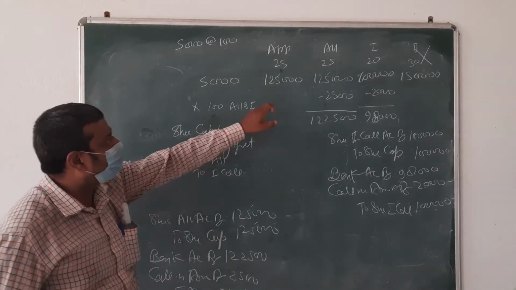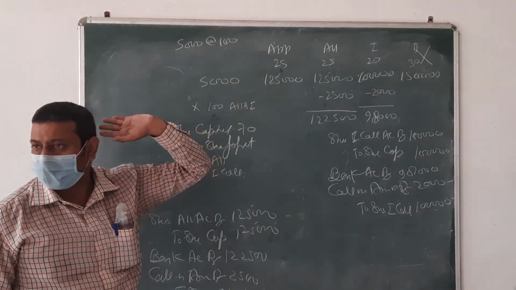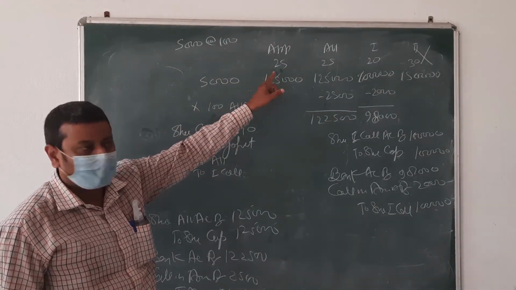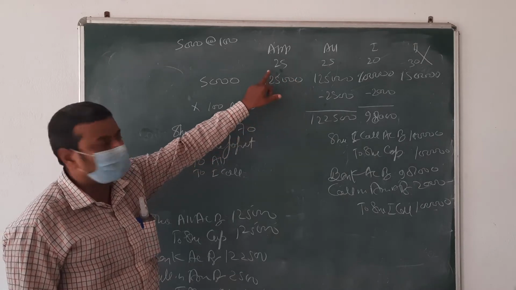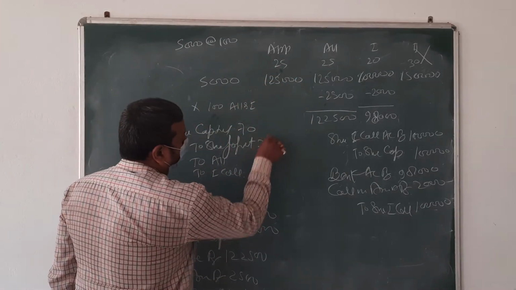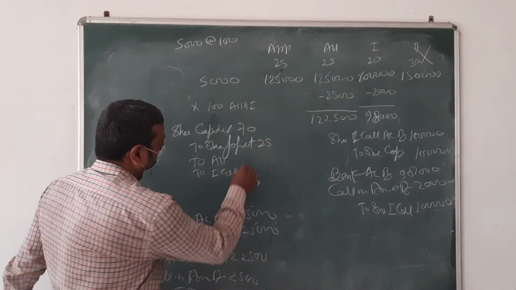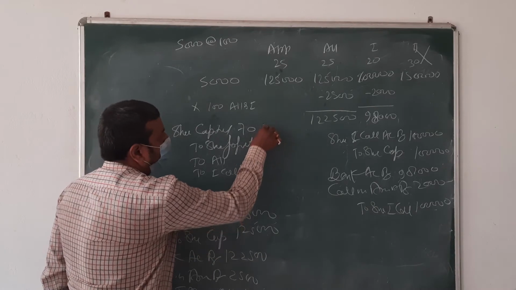In this share we have only received 25 rupees. Is it clear or not? Yes. Only received 25, beta. Others are arrears, 25 and 20, into the number of shares, beta.